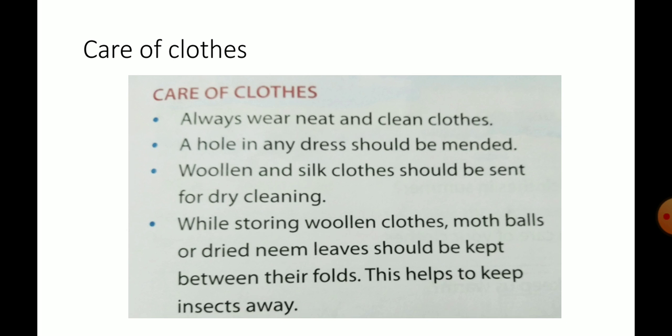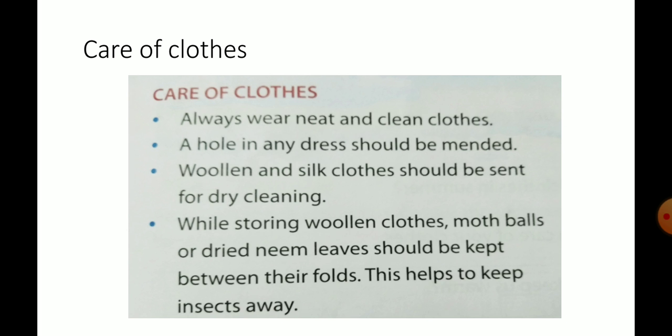First step, always wear neat and clean clothes. It's very important to wear neat and clean clothes. So all the time we should wear neat and clean clothes.